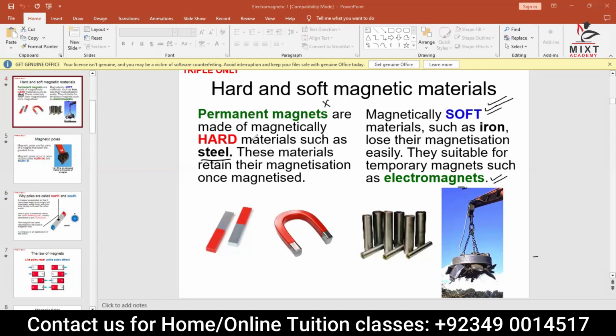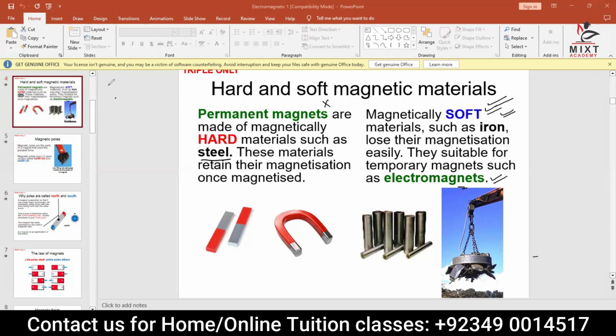You will never see a transformer made of steel. It's always made of iron. The reason is very simple: once the electricity passes, they become a magnet, and we want them to be demagnetized once the electricity is removed. So for that purpose, soft material is used.